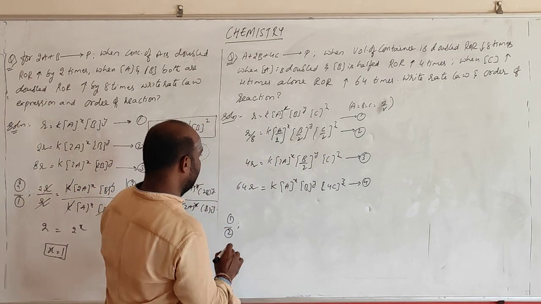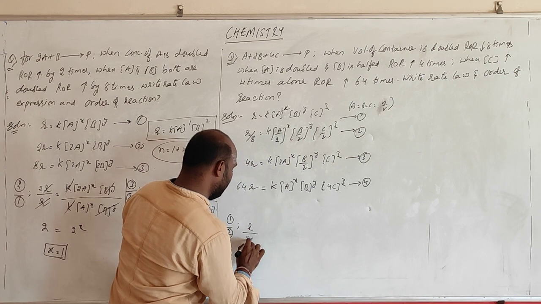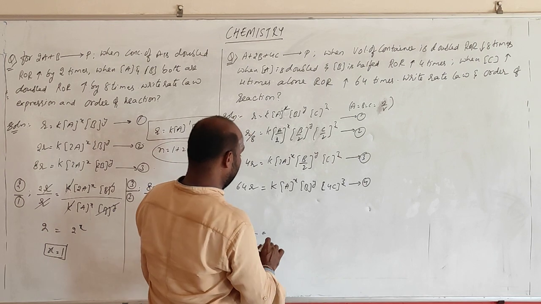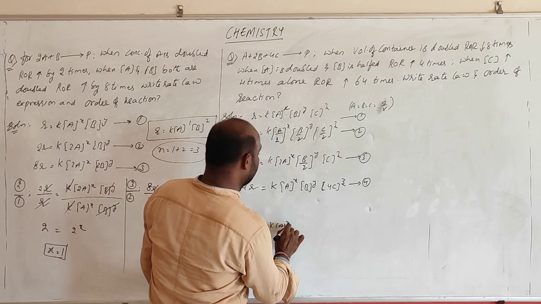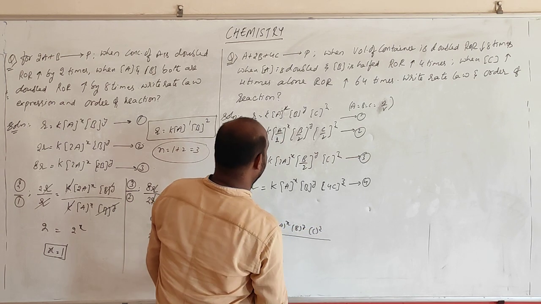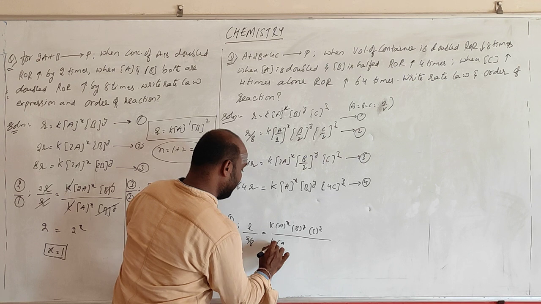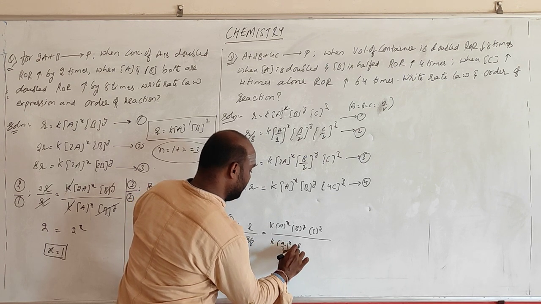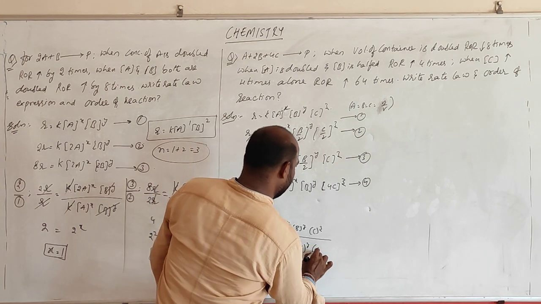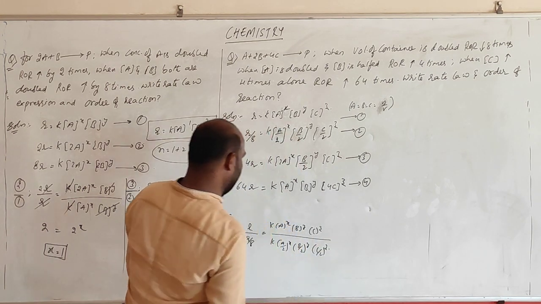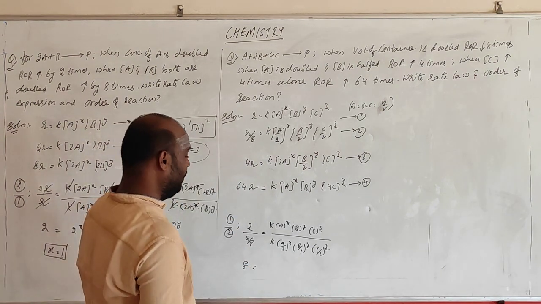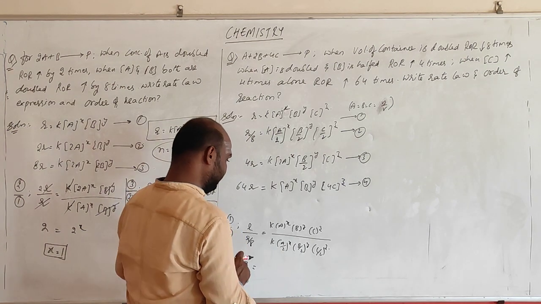I am getting R by (R by 8) equal to k a power x, b power y, c power z, divided by k (a by 2) power x, (b by 2) power y, (c by 2) power z. Clear? So we will be getting a in the numerator. So what will we get?